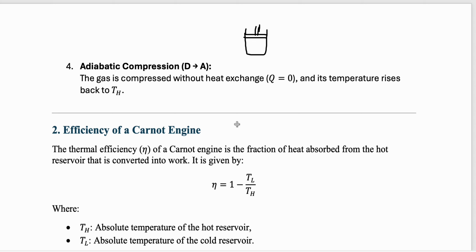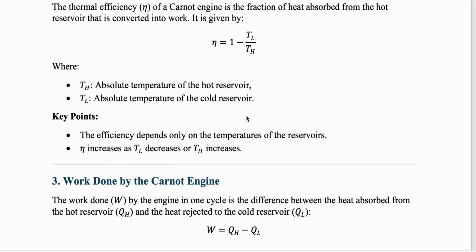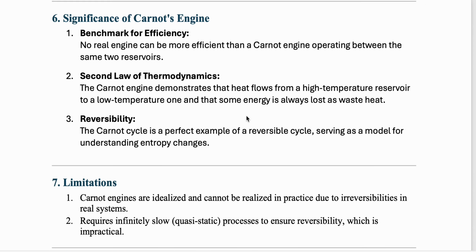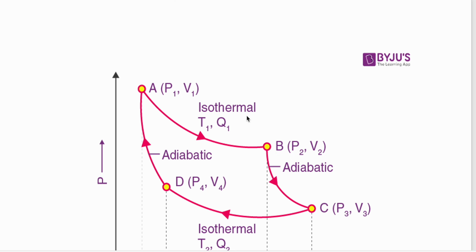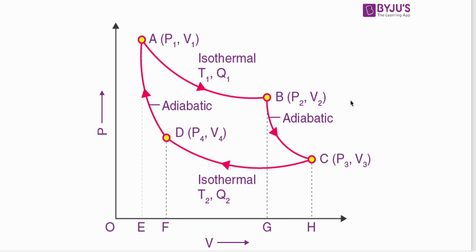Before I go to the efficiency of the Carnot cycle, let's look into the diagram. Since I'm going to publish this on YouTube, and I've taken this diagram from Byju's website, I'm just acknowledging this. But this diagram more or less explains everything. If you want to plot a graph between pressure and volume for a Carnot cycle, we are going to have these four positions. The first one has a pressure P1, a volume V1, and let's say temperature T1. I'll just write it here itself.